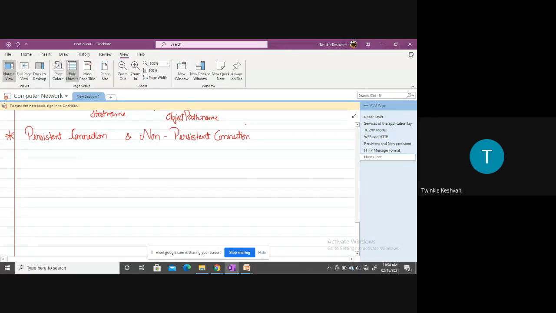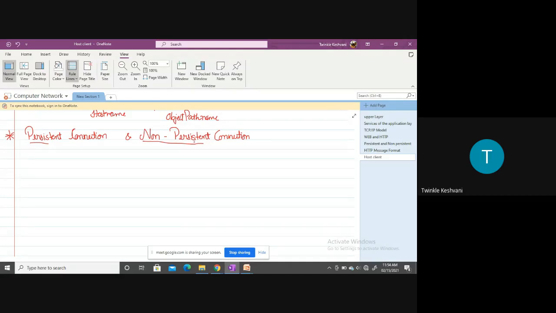Now one thing we can say is that HTTP uses both kinds of connection, as per the requirement of the user. But first of all we need to understand what a persistent and a non-persistent connection is, right? We have already discussed the TCP protocol in the OSI model, right?